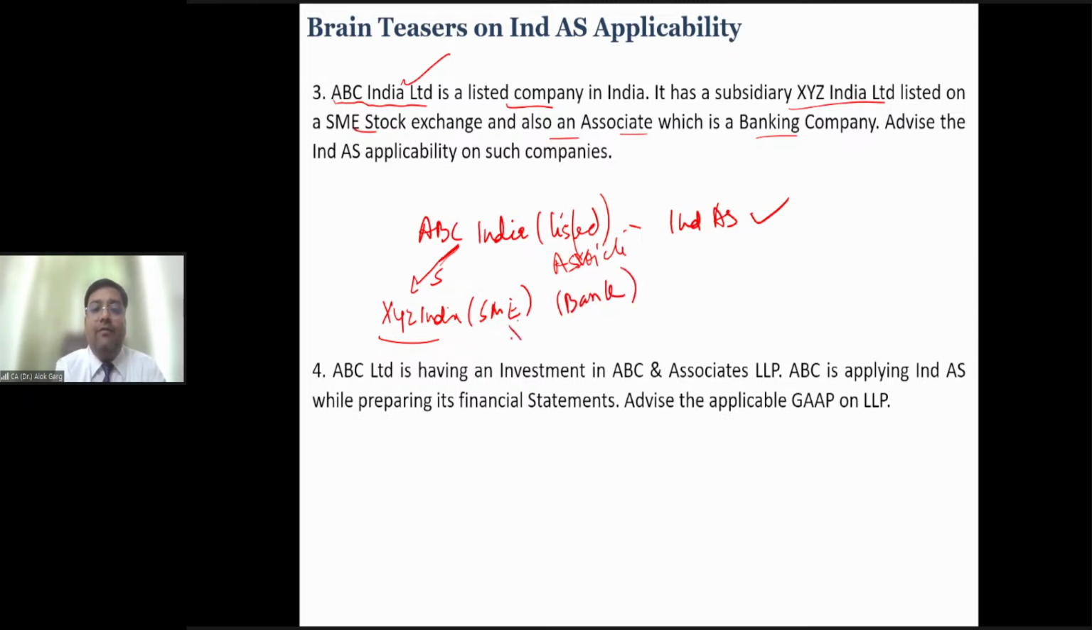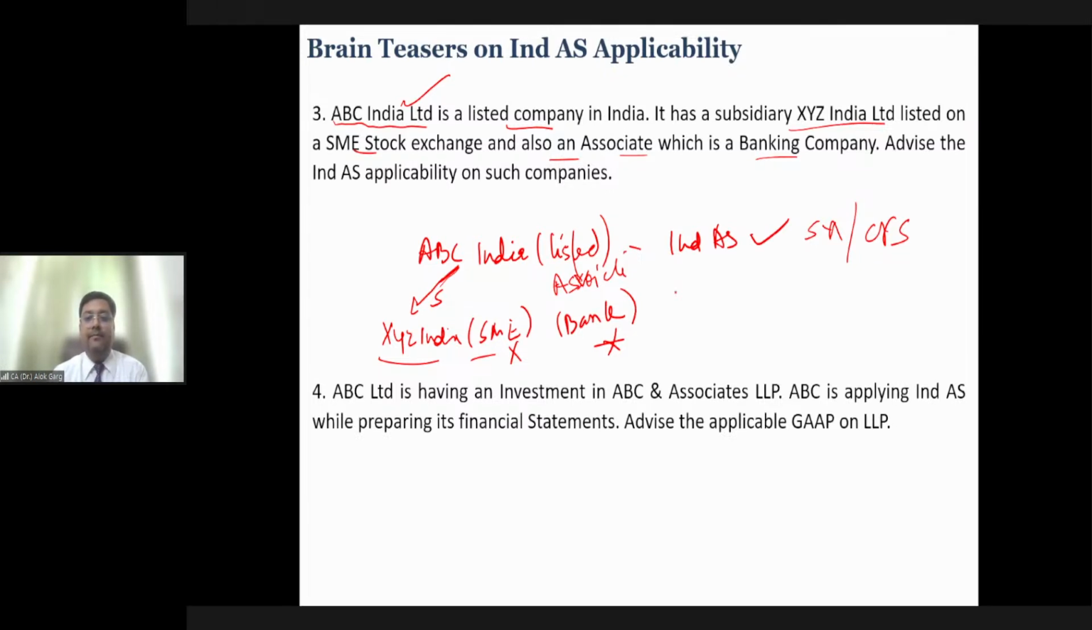So on bank, Ind AS, of course, not applicable, right? But yes, both these entities will prepare fit for consolidation accounts, right? So advise the Ind AS applicable on such company. ABC India, Ind AS applicable for standalone as well as consolidated. But for these companies, Ind AS not applicable for their statutory purposes, but for the consolidation purposes, these companies will prepare Ind AS accounts, right?